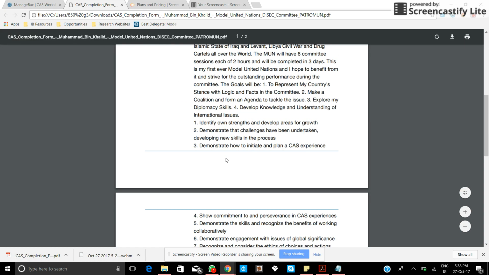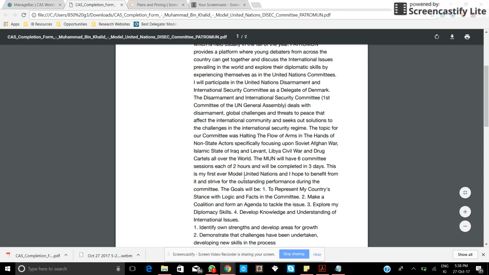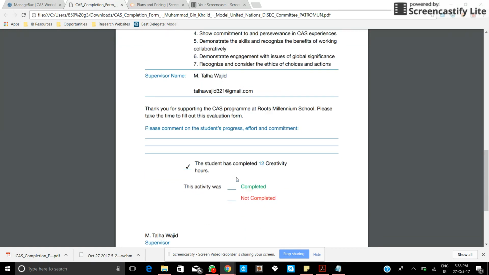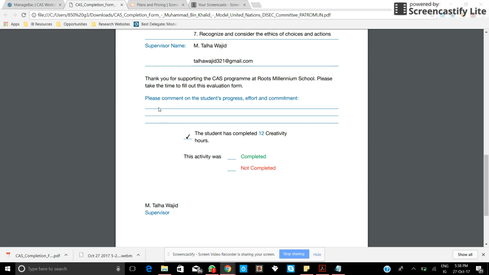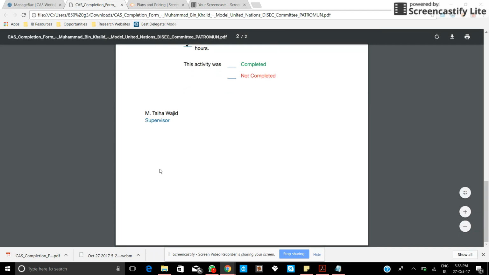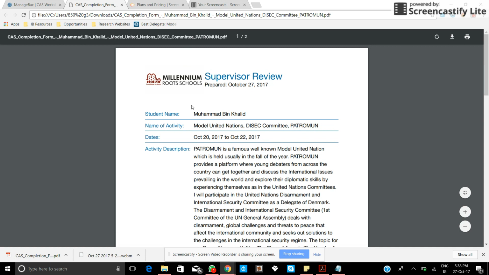In this way, all of the details will be mentioned here, the activity and description, what you said in your activity and description. Now your supervisor can add written reviews, or he can just type into it by editing. In this way he is going to add reviews, and then you need his signature and a stamp in order to ensure that they are correct and authenticated.